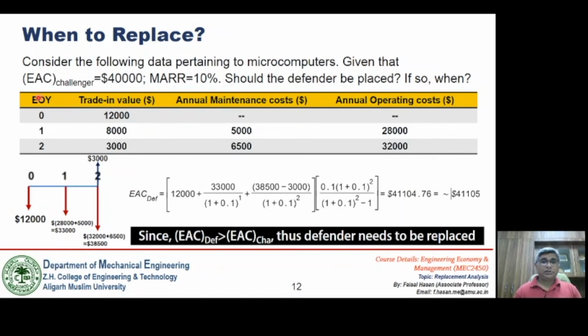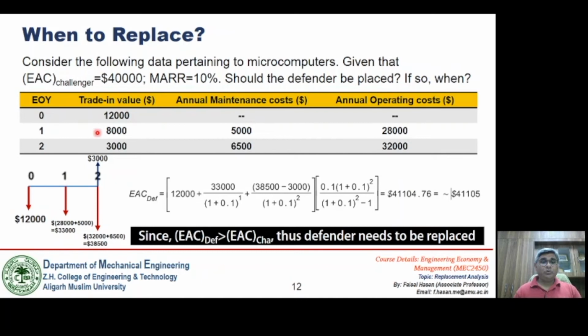So this is the data pertaining to the defender, and as far as the EAC value of the challenger is concerned, it is already computed. So we have to find out whether the replacement is desirable, and if it is desirable, then when this replacement should be made. So let's focus on the defender first.